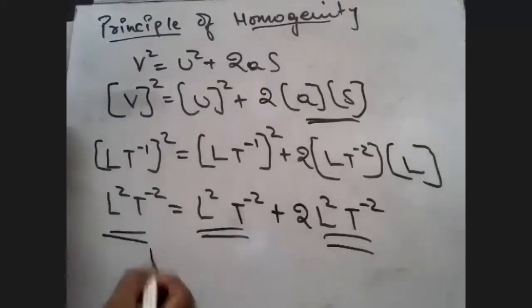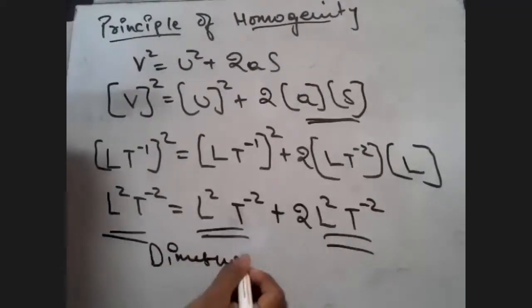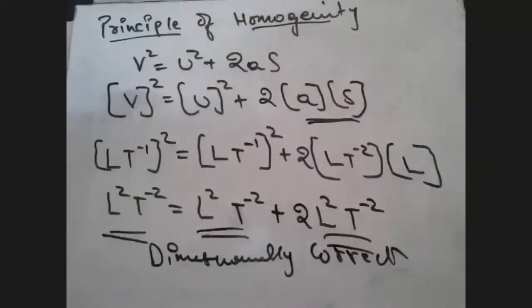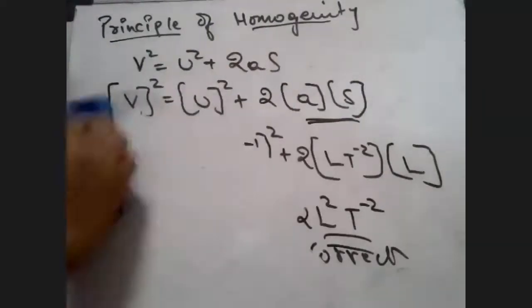What word I will use is basically it is dimensionally correct. So although it looks simple for us, yes, it is simple because we are just looking at some basic things, students. But I expect you all to go further. If you look at your reference books, there are good examples for you to solve. Now, whenever we come across a new chapter and whenever we come across a new formula, students, I expect you to work out the dimensions yourselves. So every time we won't be spending our time doing dimensions, isn't it? Now look here.